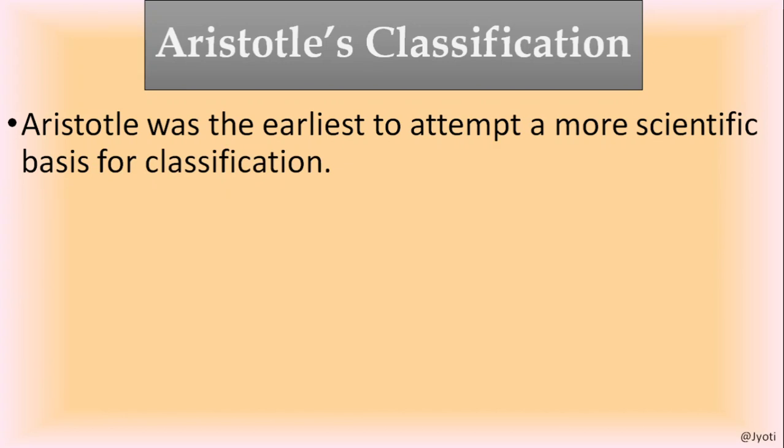Several scientists attempted to classify living organisms, but Aristotle was the earliest to attempt a more scientific basis for classification. So what is the scientific basis of classification? What is science? Science is the systematic study of knowledge. So Aristotle was the first person to classify organisms in a systematic way.